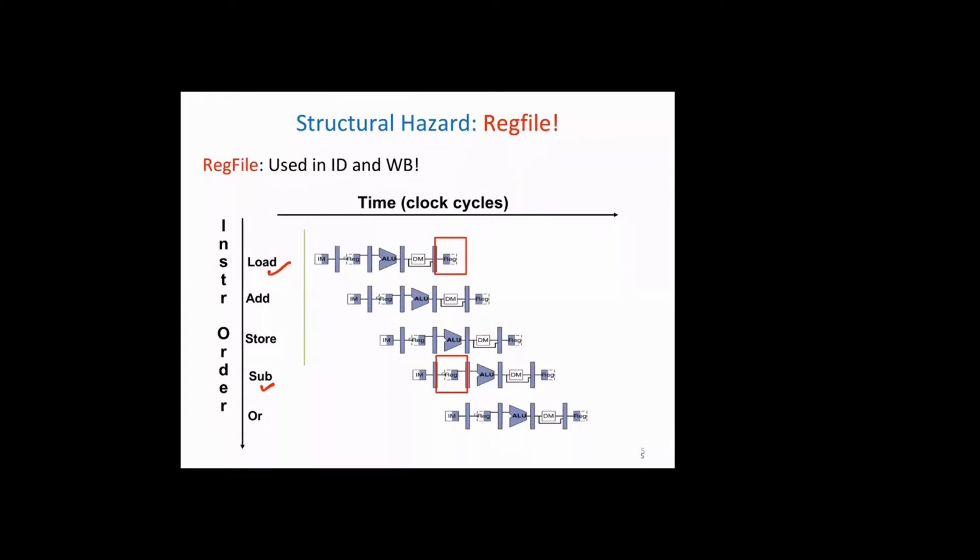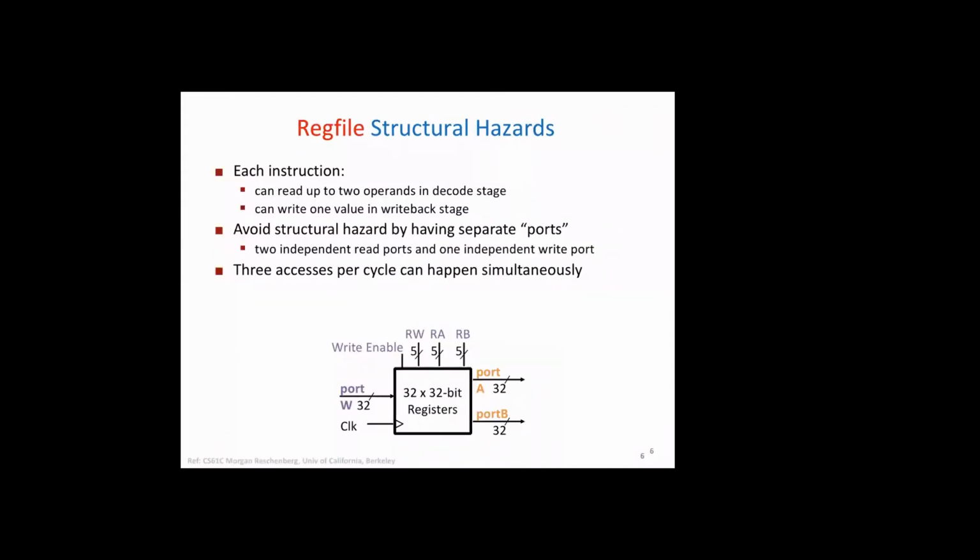But we have split the memory into instruction memory and data memory, and we have designed the register file in such a way that reading and writing can happen in the same cycle. One instruction can write while another reads. Only thing is that writing happens in the first half of the cycle and reading in the second half. Otherwise this can cause structural hazard. Similarly, had we had one memory, it would have caused structural hazard.